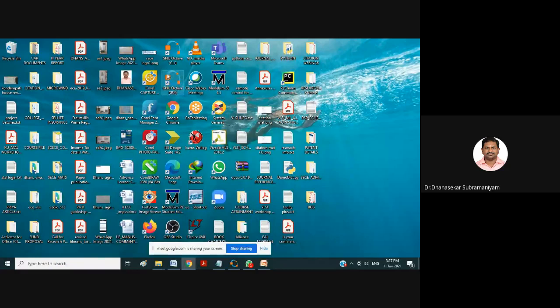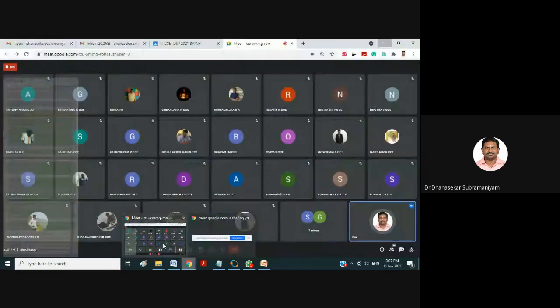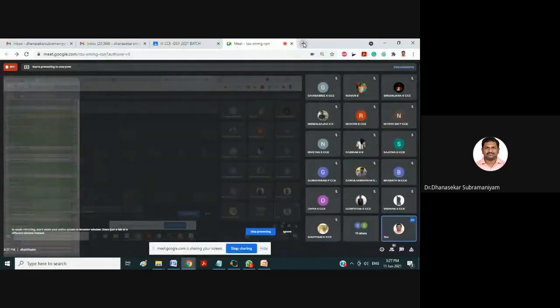Just double click on this particular icon, GNU Octave GUI. Those who have installed, you just double click on this. Those who have not installed, you can do it online.